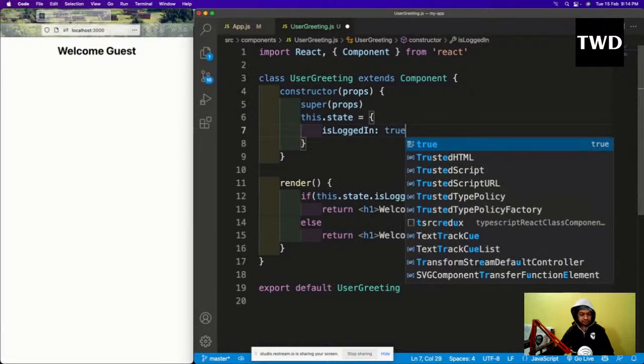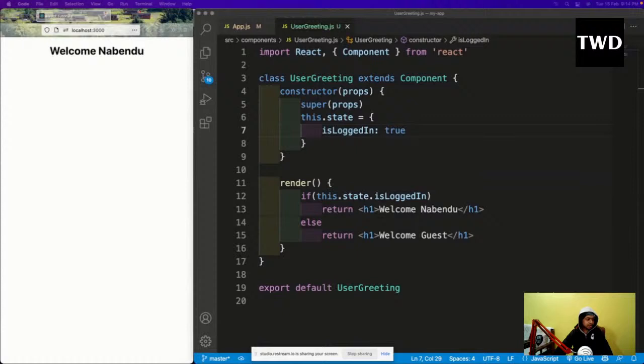If I make it true, welcome Nabendu is shown. So this is how it is working. Okay, so this is the number one way. Another way is, instead of this big statement and all,